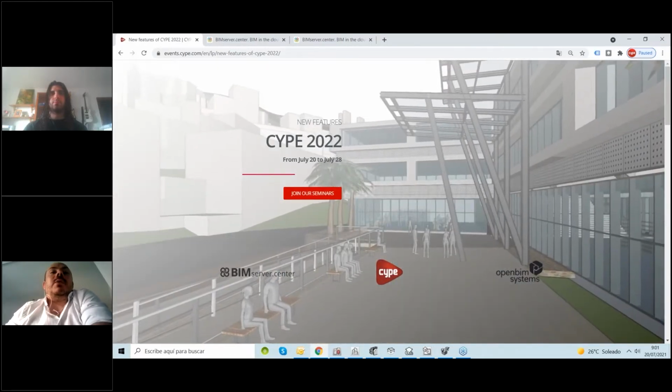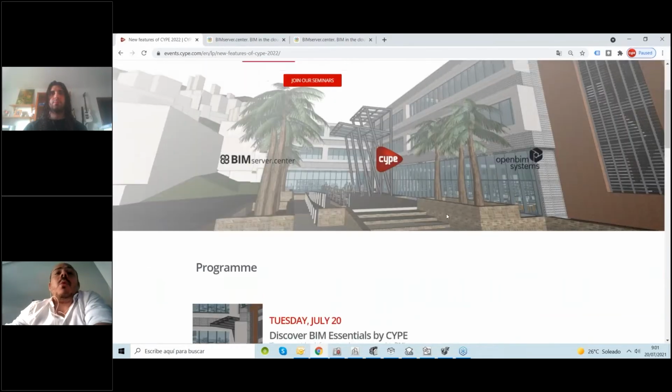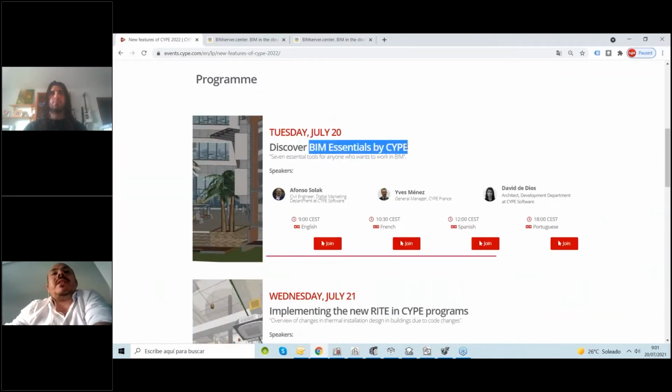Okay, during these seminars today, we'll start with the BIM Essentials by CYPE programs. So it's a group of applications, more specifically 7 essential tools for anyone who wants to work in BIM. With these 7 apps, you'll be working in BIM if you use this kind of applications.